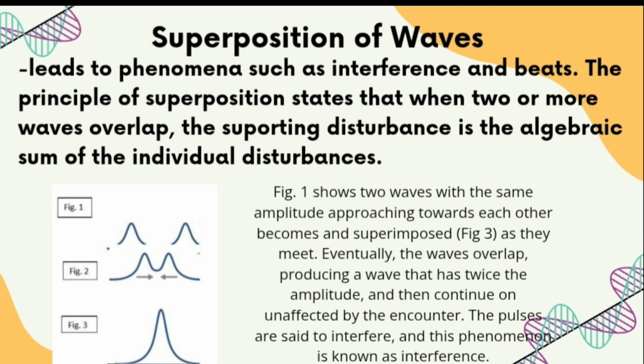This means that when two waves combine, they form a new wave pattern. As shown in the figure, two waves with the same amplitude move toward each other and overlap, creating a single wave with a larger amplitude. And after overlapping, they continue moving and unchanged.